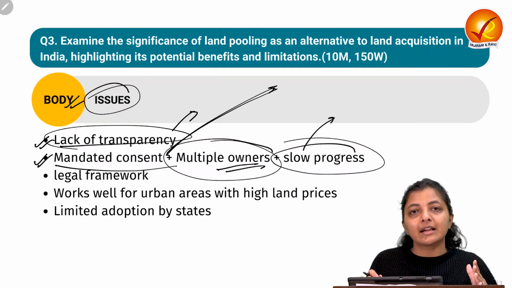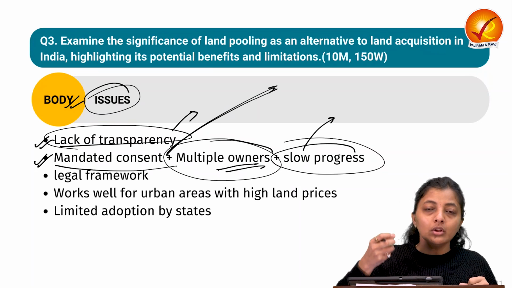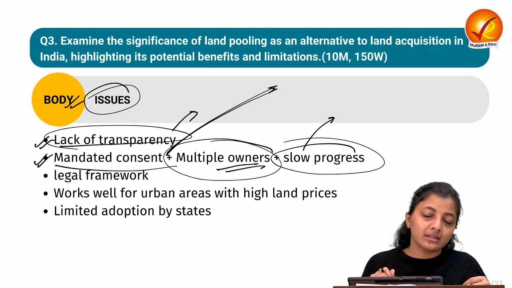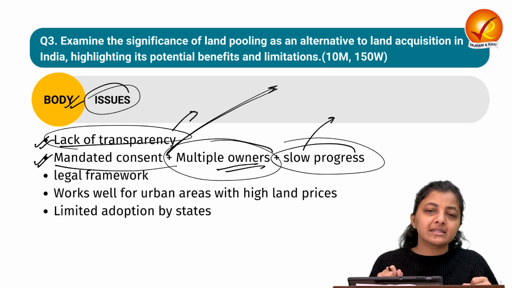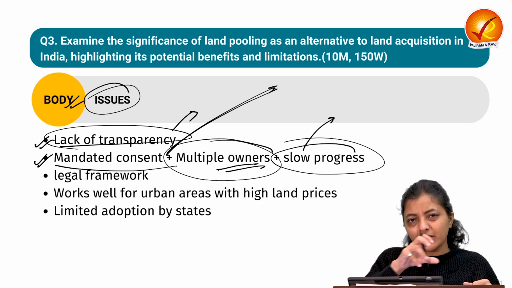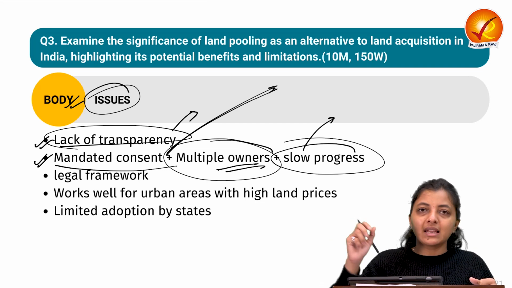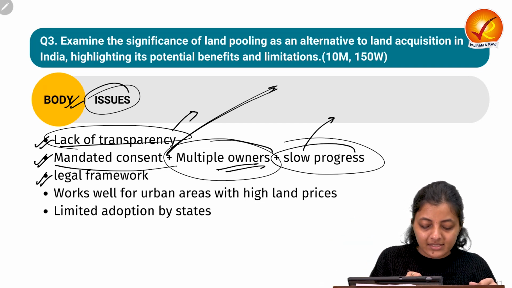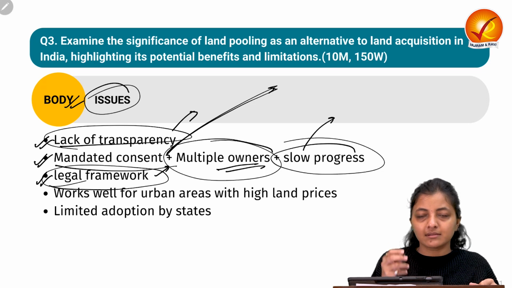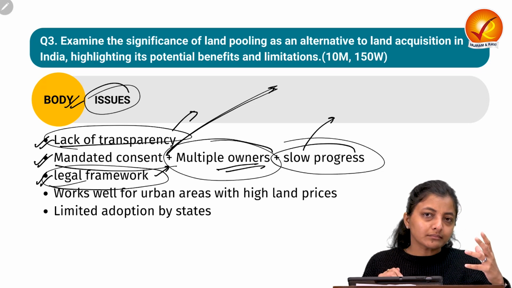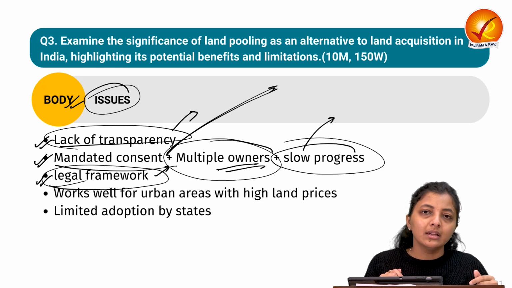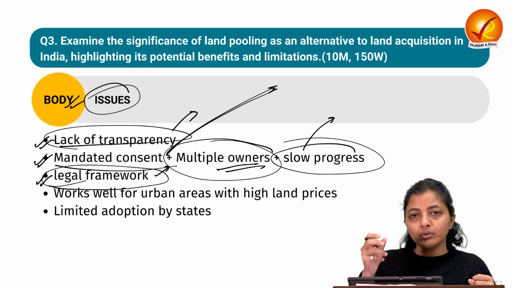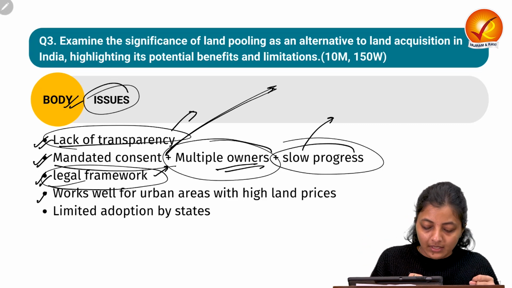Also, these landowners have the avenue to file a lawsuit in the judiciary. So they can deny their consent even once they have already given it. All these pose challenges to the land pooling policy as well. Next is the legal framework. This is the same: they have avenues to go to the judiciary or the courts and deny their consent.